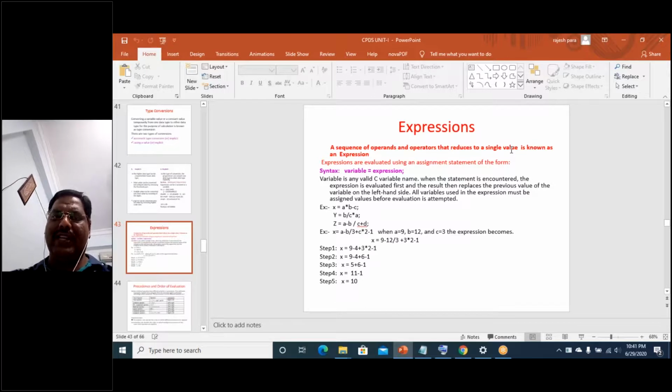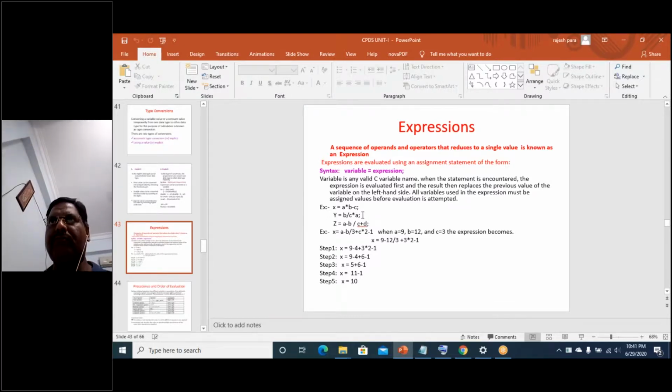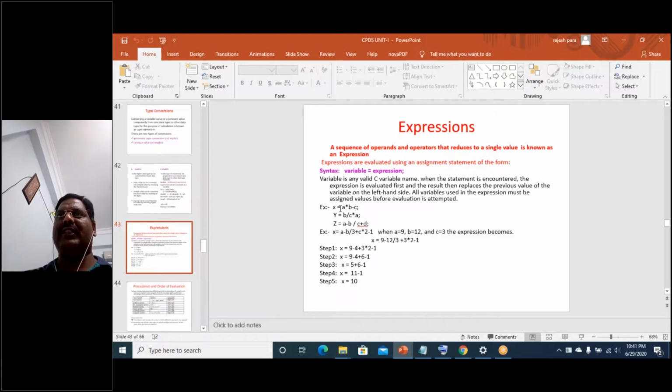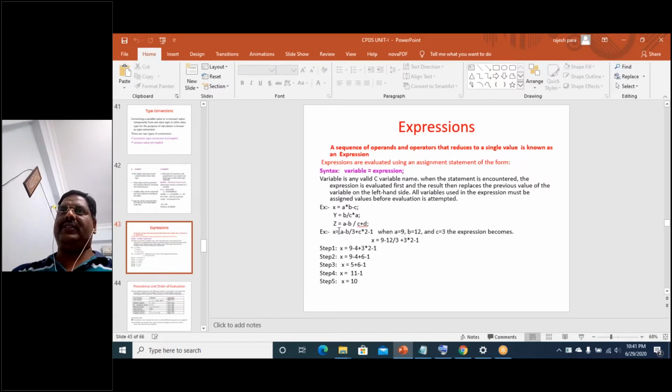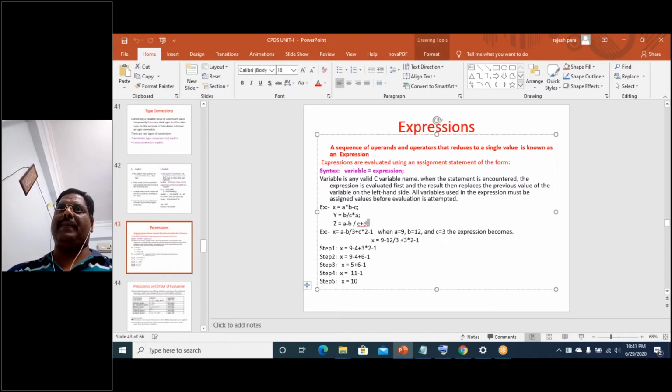For example, x is equal to a star b minus c. These are all expressions. Using assignment operators, an expression should always end with a semicolon. That is mandatory.